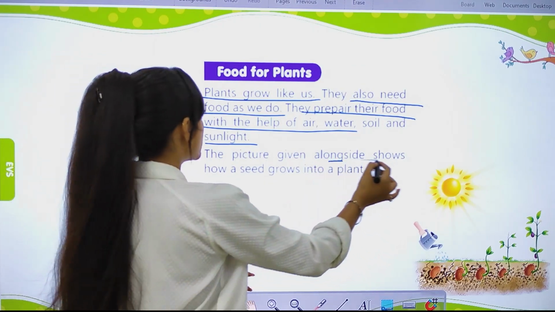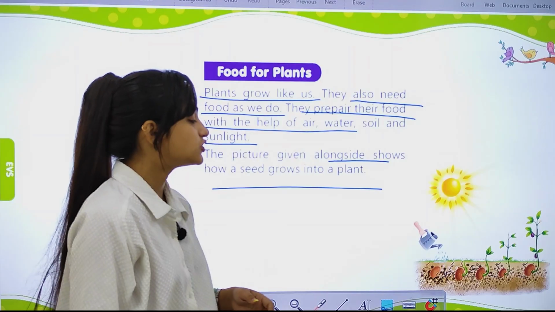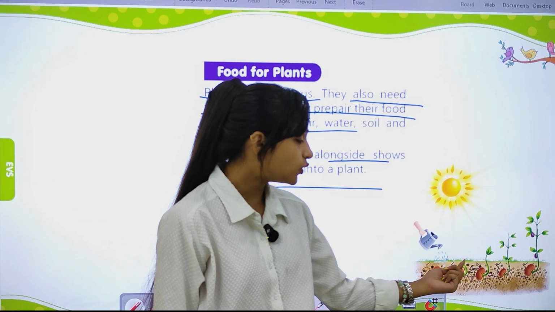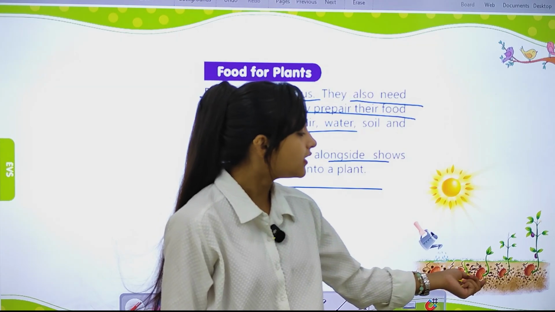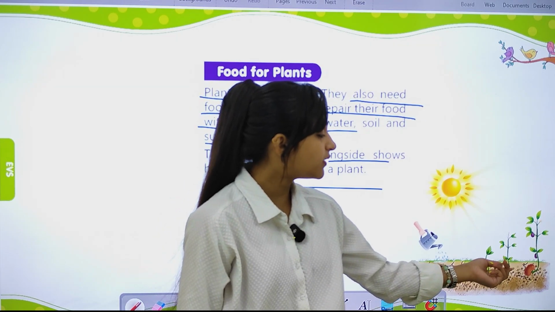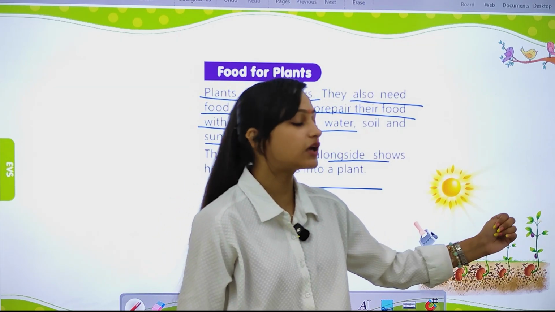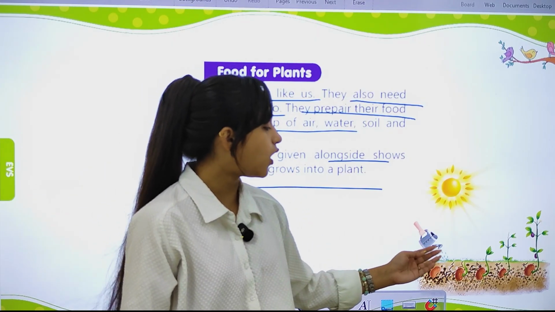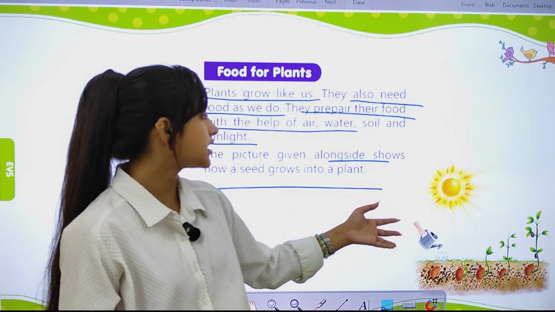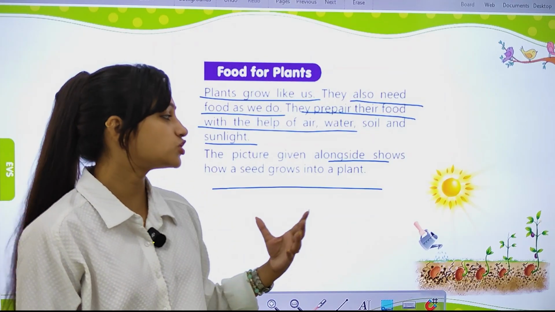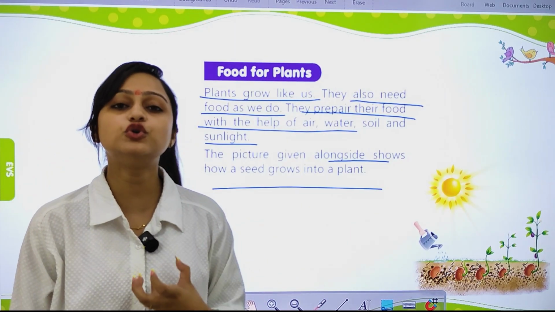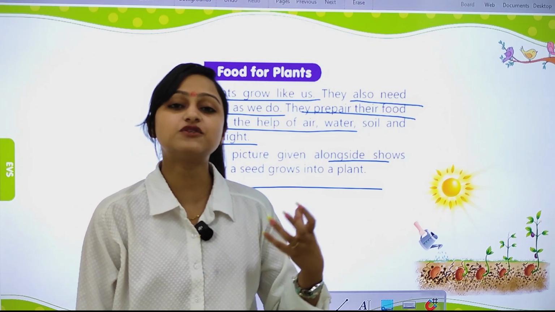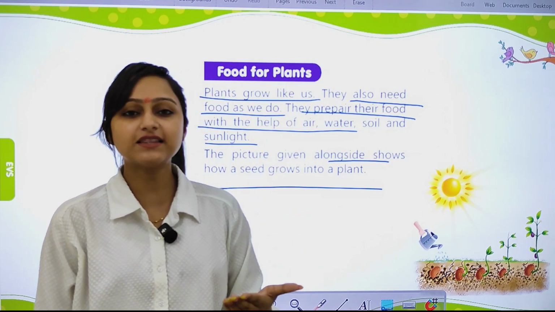The picture given alongside shows how a seed grows into a plant. This is the seed. Then it grows into a seedling. Then it grows into a baby plant. Then the baby plant grows into a full plant. Then a fruit comes on it. The plant grows with the help of water, soil, sunlight, and air. The plants prepare their own food in the leaf. This process is known as photosynthesis.